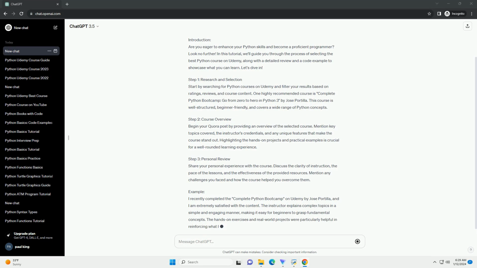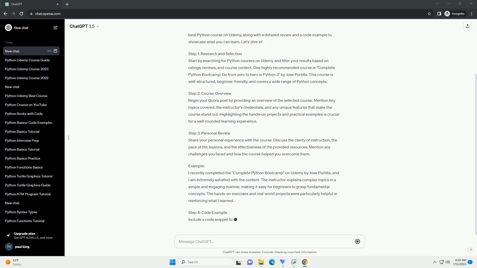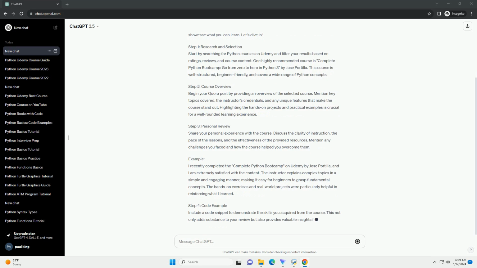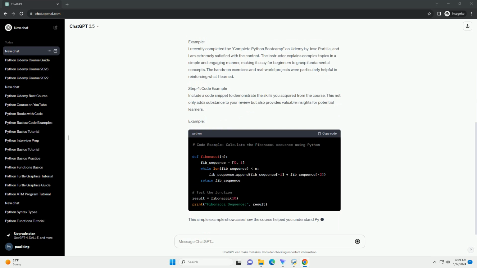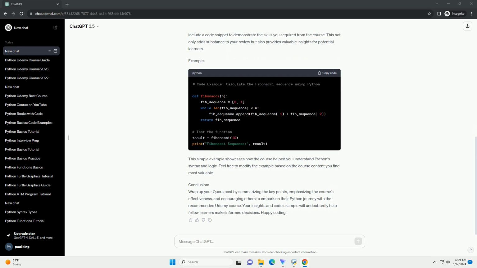Step 2: Course Overview. Begin your Quora post by providing an overview of the selected course. Mention key topics covered, the instructor's credentials, and any unique features that make the course stand out. Highlighting the hands-on projects and practical examples is crucial for a well-rounded learning experience.